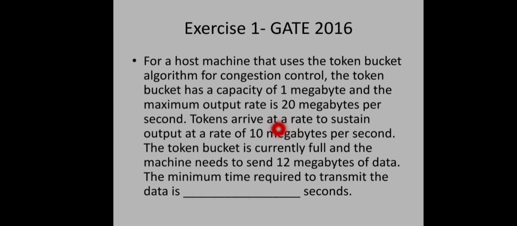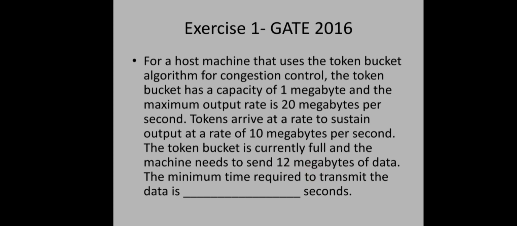Whatever the rate at which the tokens are generated, that is the permission to send data, right? So this will be the outflow rate in a constant manner. And this is the output bursty traffic, and the token bucket capacity is 1 megabyte. In the question, we have to transmit 12 megabytes of data. So how much time will it take?